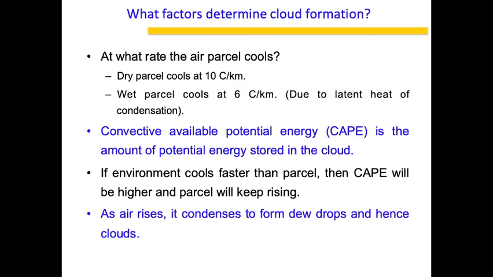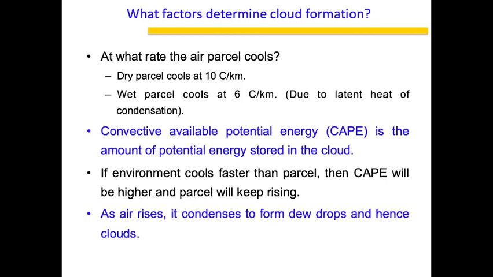If the environment cools faster than the parcel, and there are two things here, one is the environment and one is the parcel, because the parcel is rising in an atmospheric environment, then the CAPE will be higher because the parcel will keep rising. It will be an unstable system compared to the environment, because the environment is cooler and the parcel is hotter, so it will keep rising.